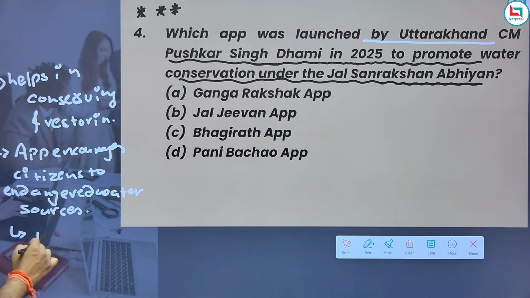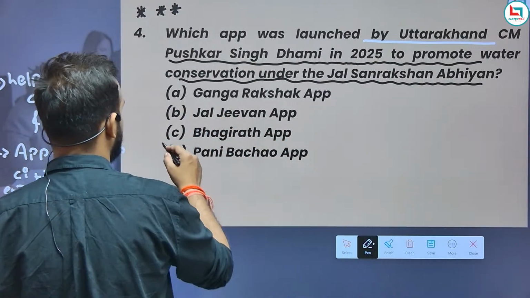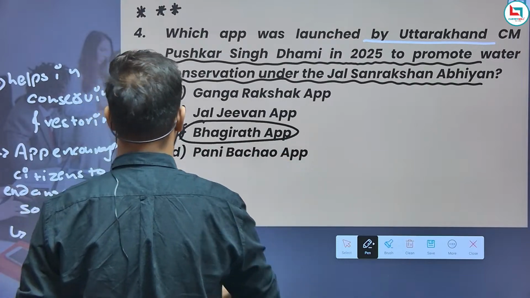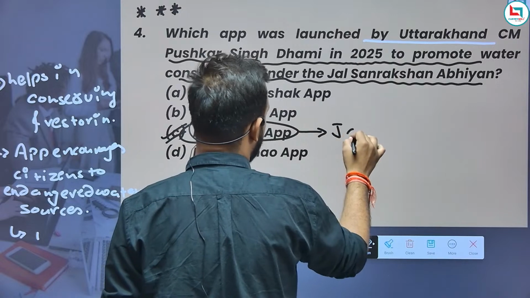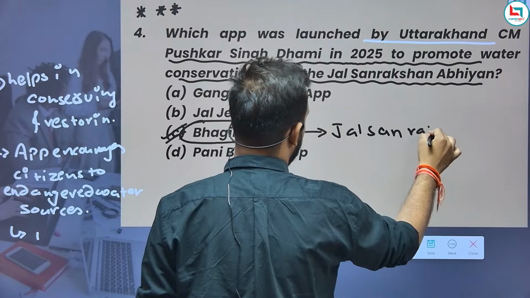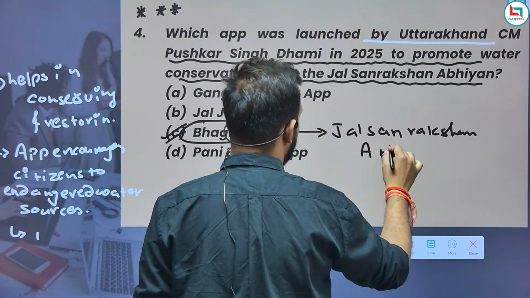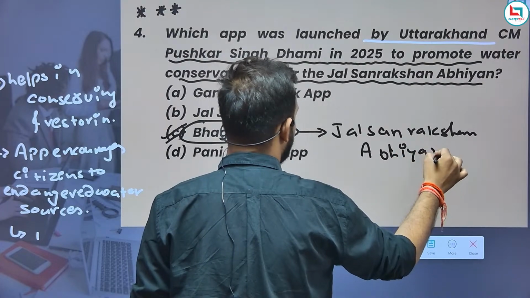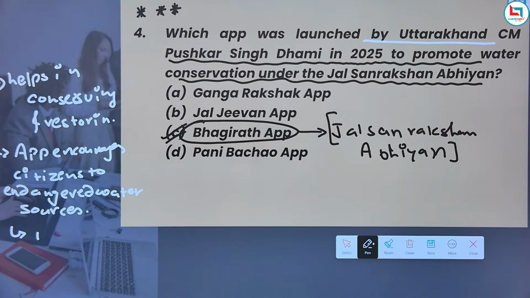It was launched by CM Pushkar Dhami. The launch was part of the Jal Shakti Abhiyan, and the name of the app is the Bhagirath app. Okay, the name is Bhagirath, and it is part of Jal Sanrakshan Abhiyan. Remember these things. These are the important ones.